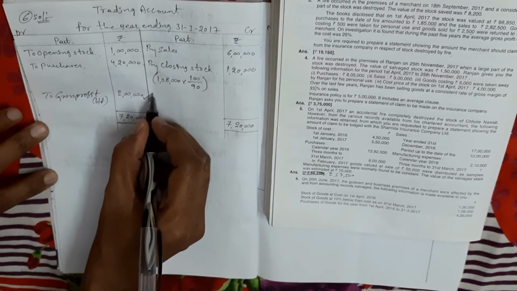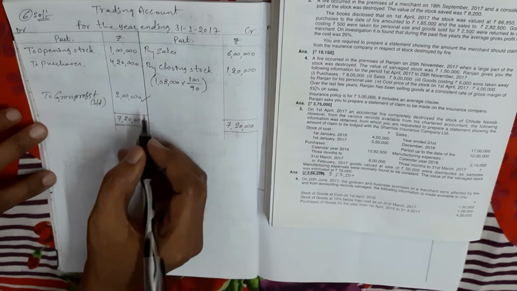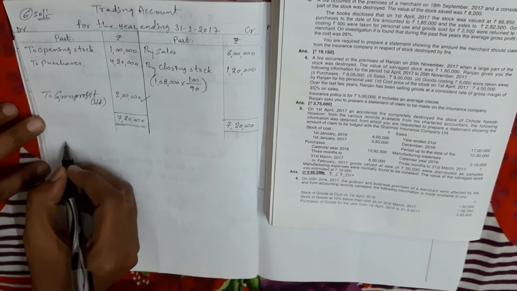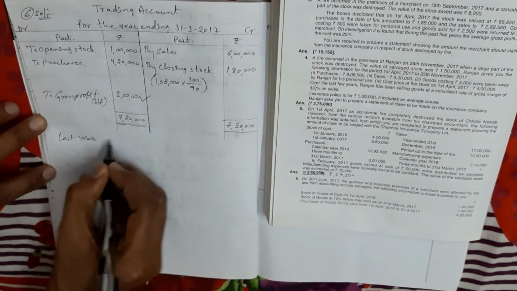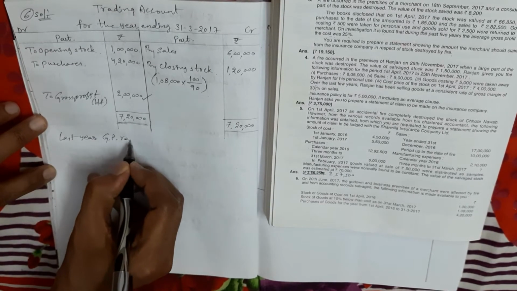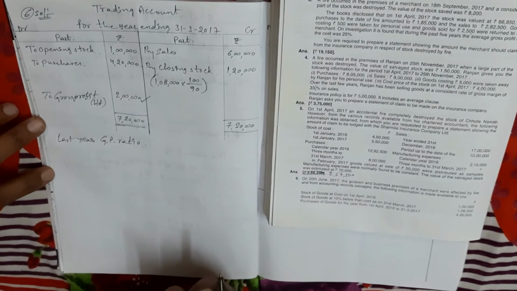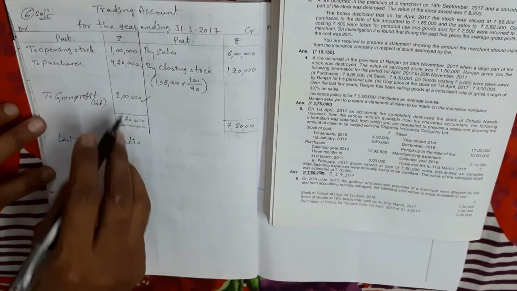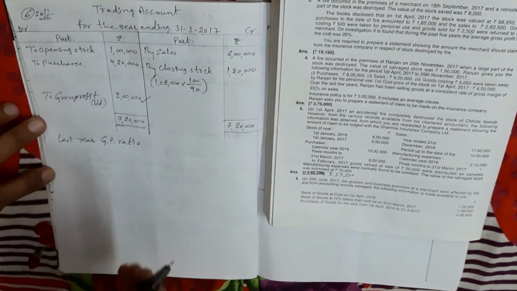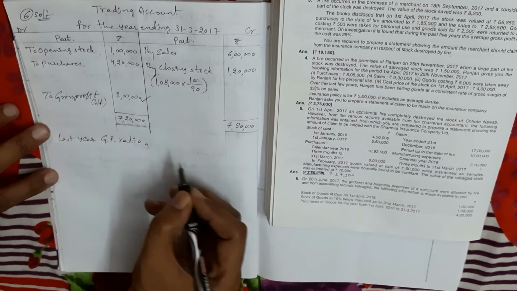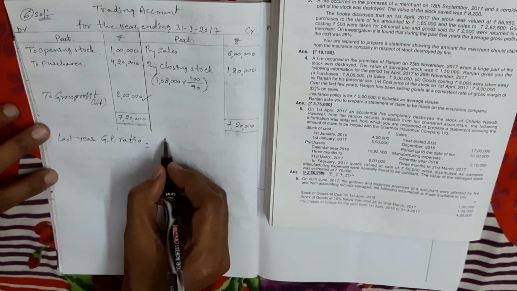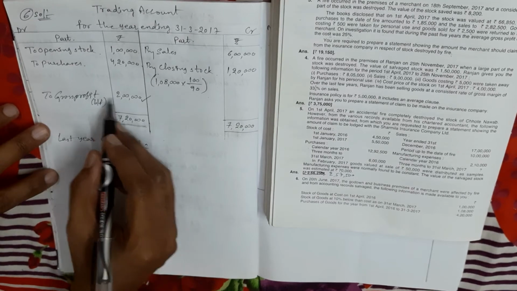By the help of this we calculate the gross profit ratio. Say in working notes I am calculating the last year gross profit ratio, which is not given in the problem. Suppose if it is given in the problem, it is not required to prepare this trading account, right? So how to calculate last year gross profit ratio: on last year sales amount we calculate. What is the gross profit?